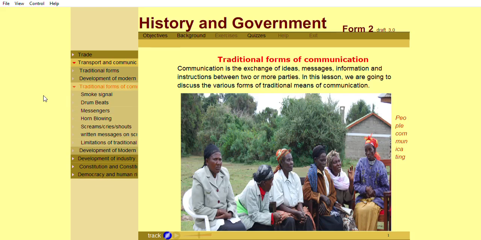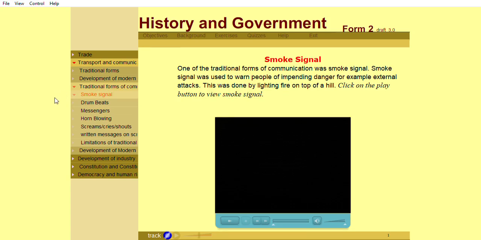Communication is the exchange of ideas, messages, information, and instructions between two or more parties. In this lesson, we are going to discuss the various forms of traditional means of communication. One of the traditional forms of communication was smoke signal.